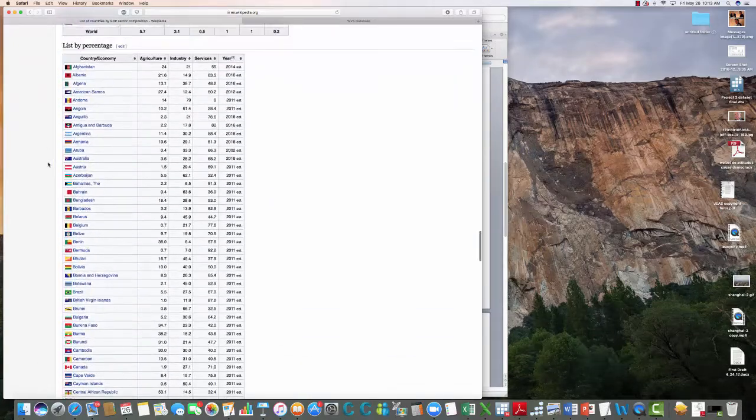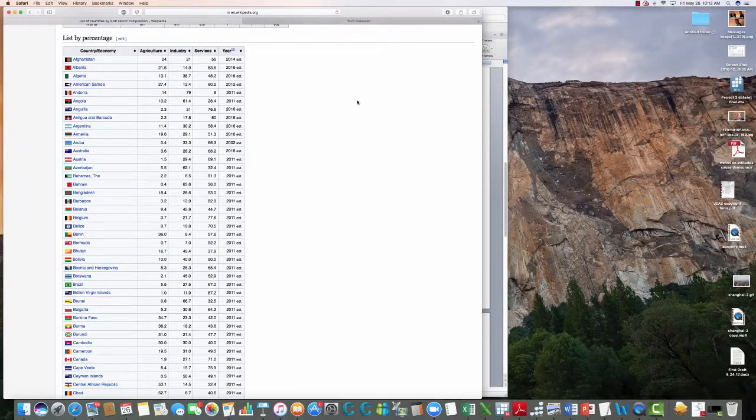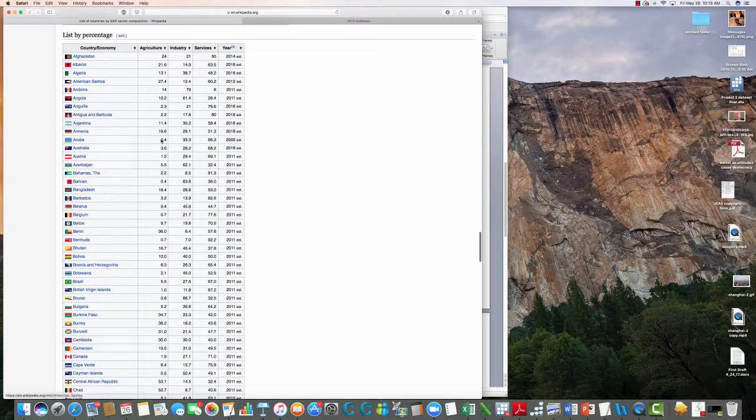We want a list of all countries by the percentage. So this is this big old table here, and today we're going to look up Malaysia, just because it's a country that pops in my head. Notice that the first column is the agricultural sector, the second is the industrial, and the third is the services.